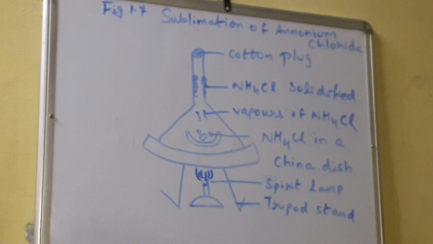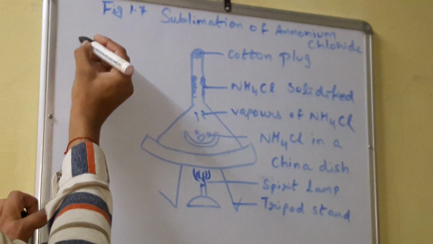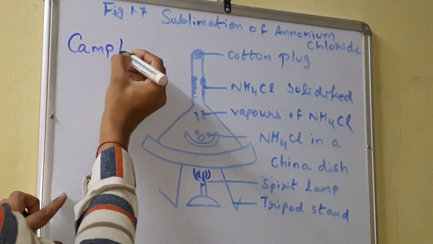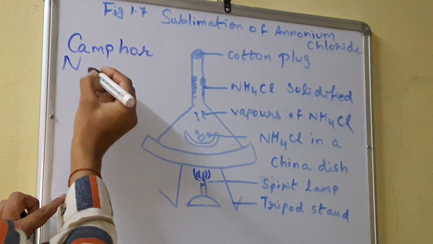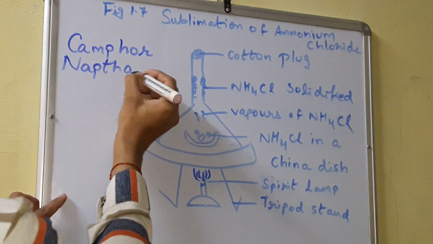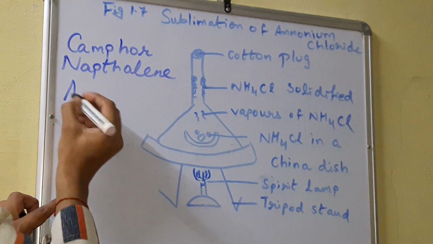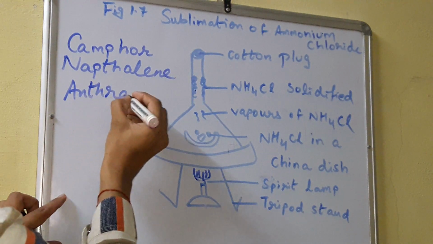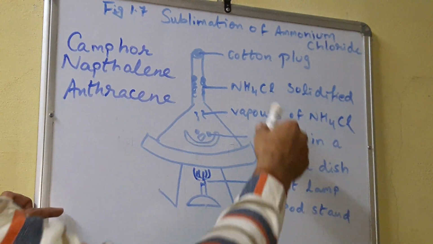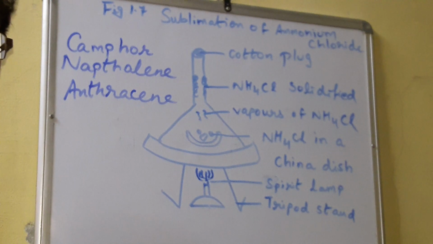There are many substances which show sublimation. We can take camphor, we can take naphthalene, we can take anthracene, we can take ammonium chloride. These are all substances which directly convert from a solid state to the gaseous state. Hence, they all show sublimation.